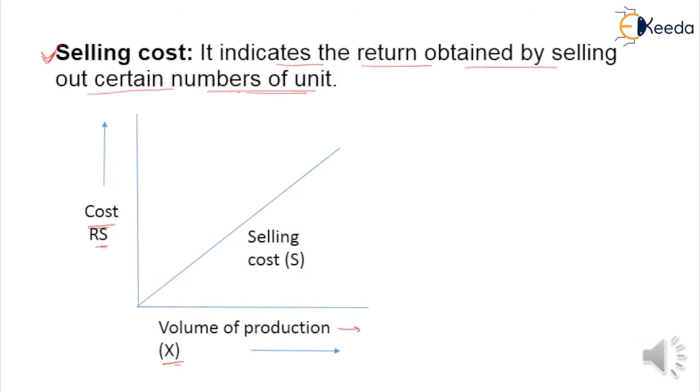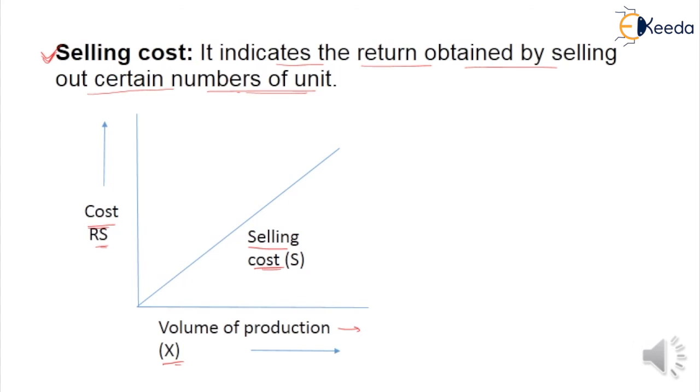This curve represents the selling cost of product x. Here we also conclude that the selling cost is directly proportional to the volume of production. If the volume of production increases, the cost also increases.